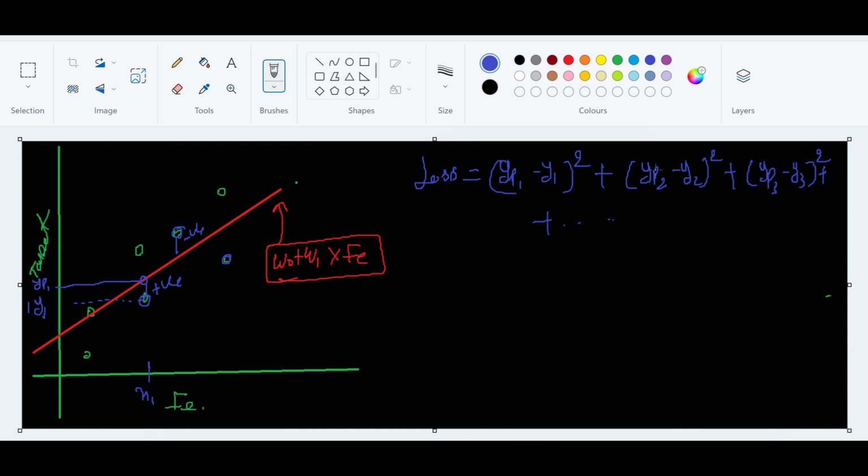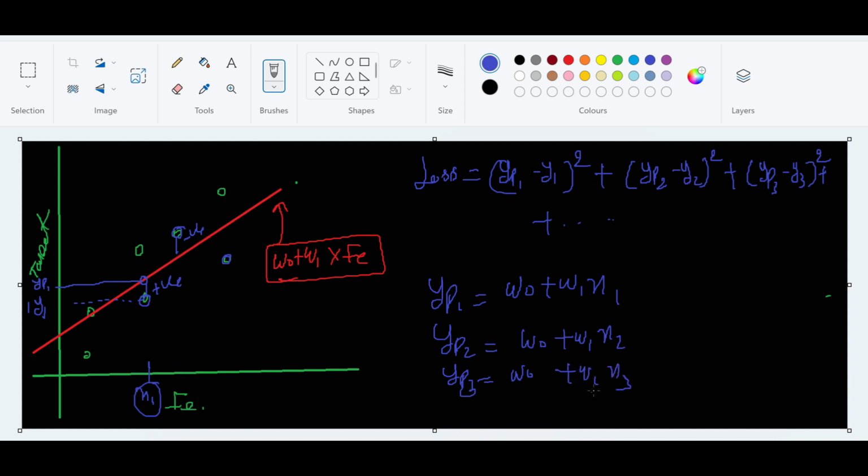Now see, what is YP1? YP1 is nothing but W naught plus W1 X1, this value. So this is YP1, and the real value is Y1. Same if you go for YP2, what will this be? W naught plus W1 X2. YP3 is W naught plus W1 X3.